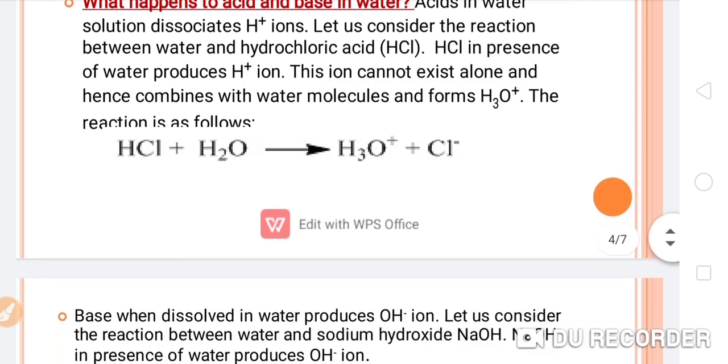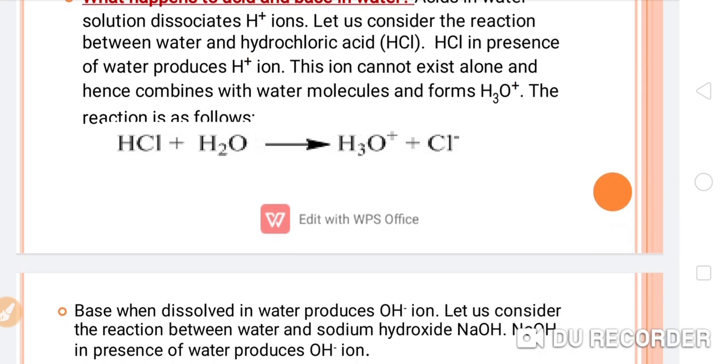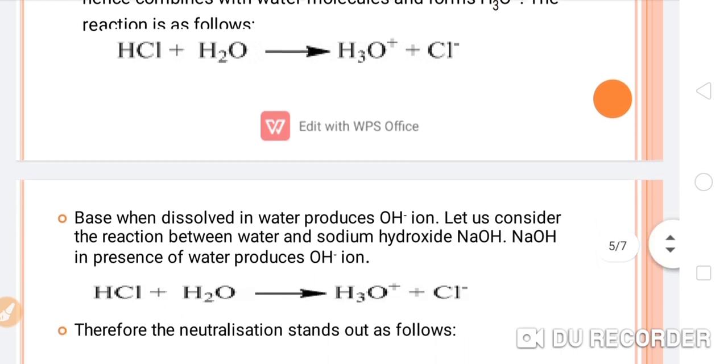This H positive ion cannot exist alone and hence combines with the water molecule to form the hydronium ion, which I have already explained, why H positive ions are not present in water in a free state.